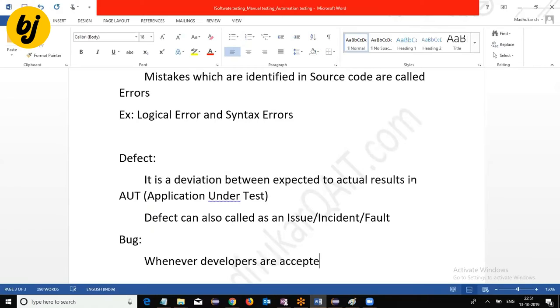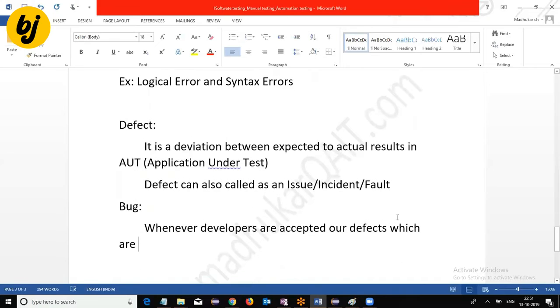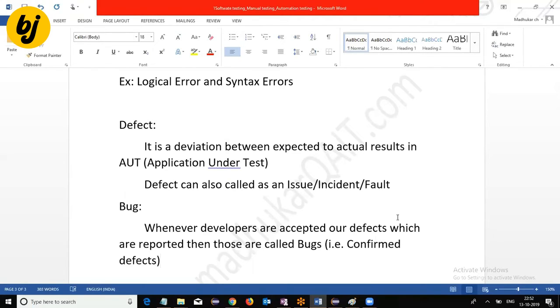In simple terms, we can say confirmed defects. Confirmed defects we call bugs.